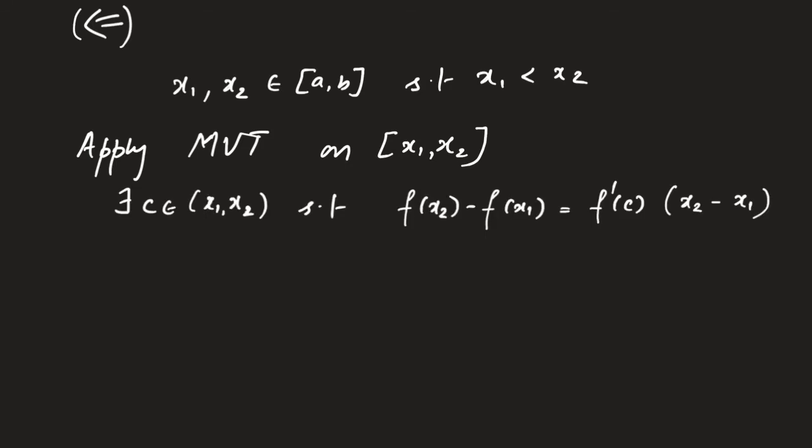Now we know that this quantity is greater than or equal to 0 because we are assuming that f'(x) is greater than or equal to 0 for all x. And this quantity is greater than or equal to 0 because we have assumed that x1 is less than x2. So because of this, the product is greater than or equal to 0. So we get, because the product is greater than or equal to 0, f(x2) minus f(x1) is greater than or equal to 0, which is equivalent to f(x2) is greater than or equal to f(x1). As x1 and x2 are arbitrary, this implies that the function f is increasing.